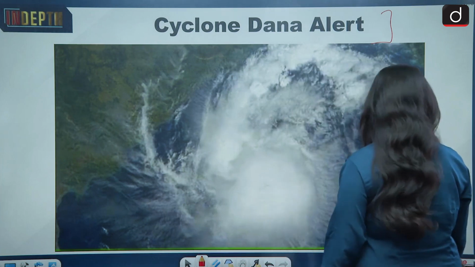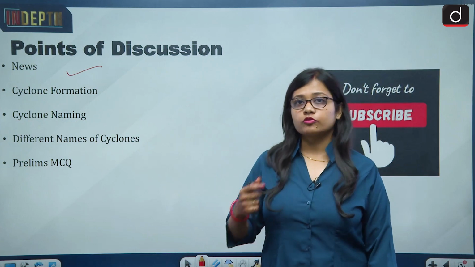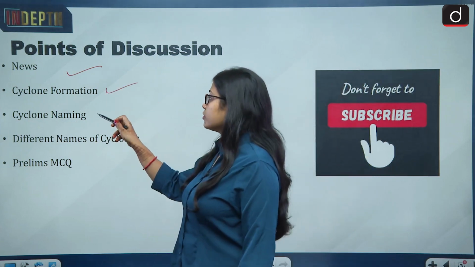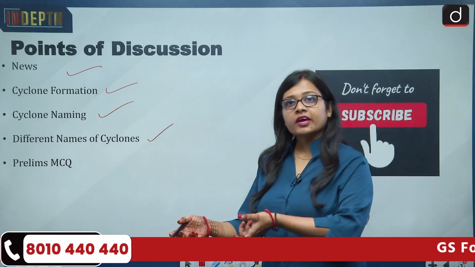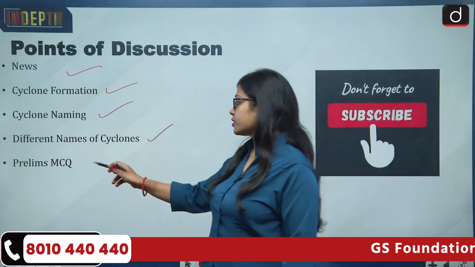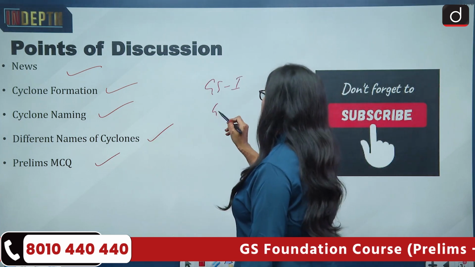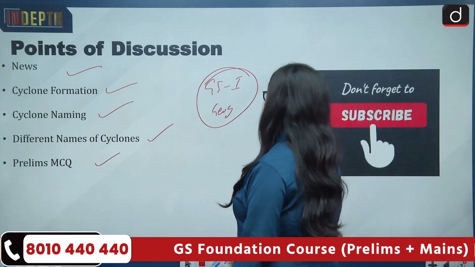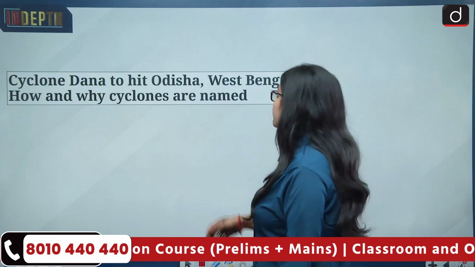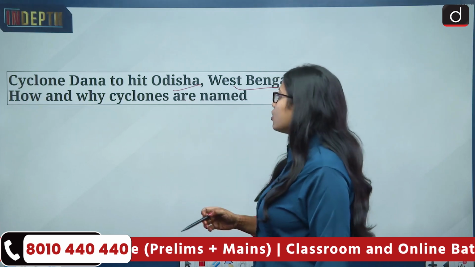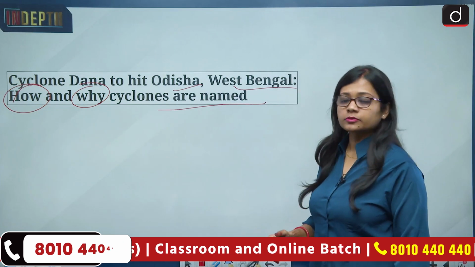So let us first understand the timeline. First we will be looking at the news, then what a cyclone is and how cyclone formation takes place, then how cyclones are named, and then the different names of cyclones with regard to different regions, and in the end a prelims MCQ. The topic is of relevance from General Studies Paper 1, that is geography. So the news talks about cyclone Dana to hit Odisha, West Bengal. How and why cyclones are named.